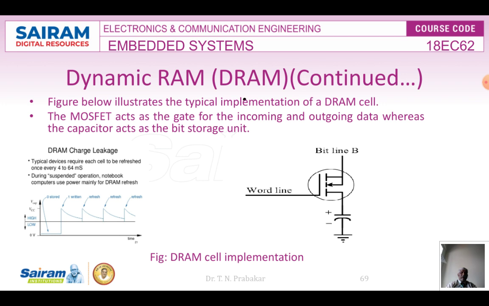But of course, as I said, there will be a leakage current leaking through. But even then, the charge will be stored in the capacitor. The data will be stored in the capacitor. On the left hand side, you can see the value is moved to 1, but the charge decreases exponentially. You can see, right? When the value falls to the threshold, then I have to recharge it. I have to refresh it. So the value of 1 will be retained. So the refreshing cycle is shown in the diagram on the left hand side of the screen, right? So this is the simple image of a dynamic RAM.